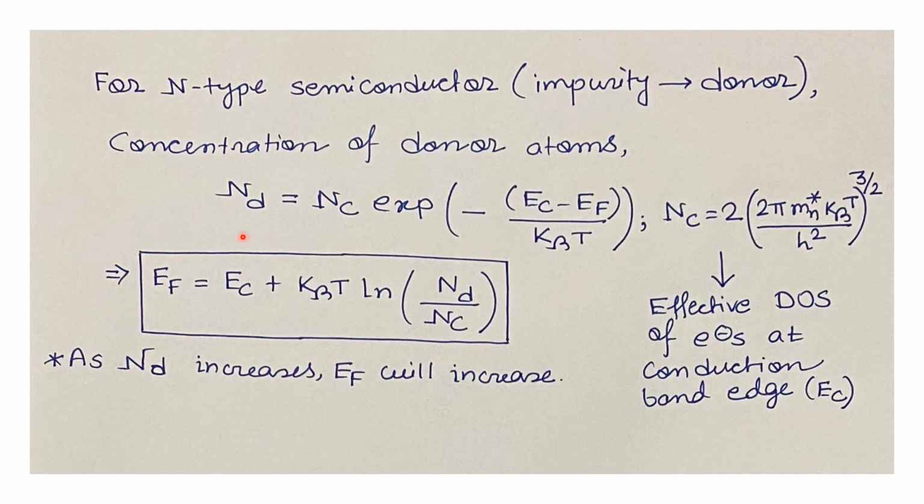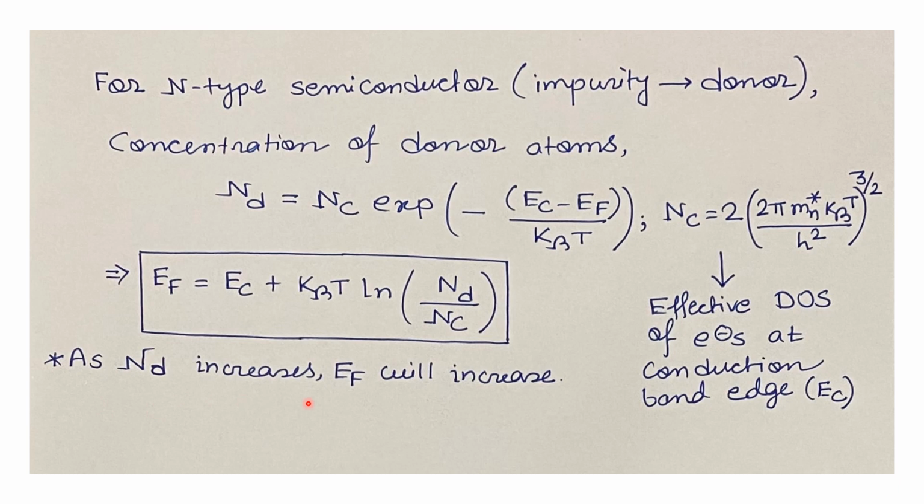If we just take the logarithm on both sides and after some rearrangement, we will get the Fermi level of n-type semiconductor as Ec plus kBT times ln of Nd by Nc. Now at a particular temperature, the Nc is constant, so the EF energy level will depend on only the donor concentration, that is Nd.